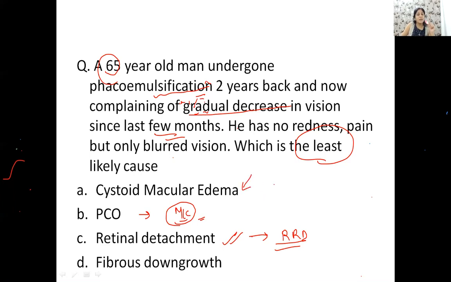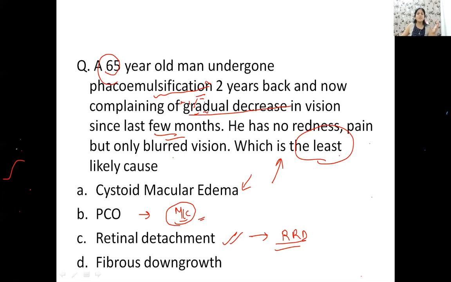Second common can be cystoid macular edema. This may also have the same kind of presentation, right? What about fibrous downgrowth? Again, guys, fibrous downgrowth is a late complication which can also present like this, a gradual decrease in vision. But retinal detachment, especially the RRD, will never present like this. Okay. So what will be my next question? What will be the presentation of retinal detachment after cataract surgery? Can this happen? Yes, it can happen.